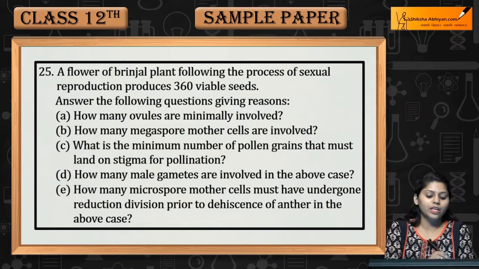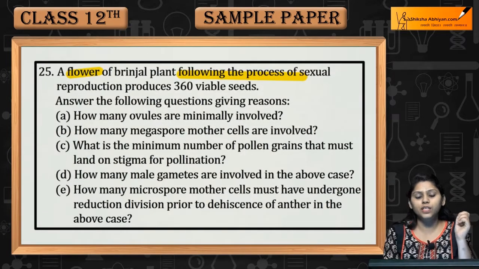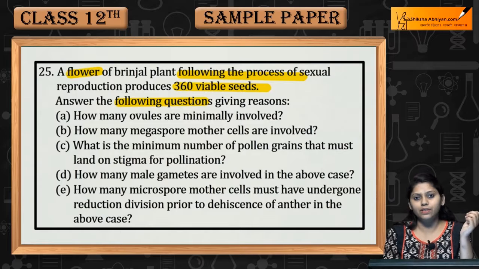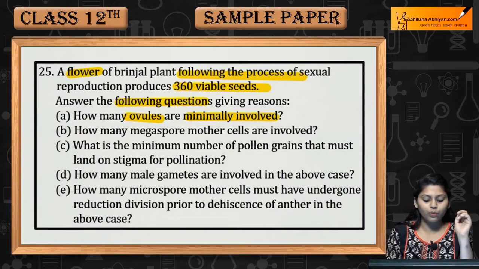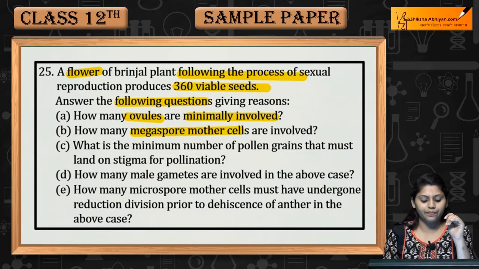Question number 25. A flower of brinjal plant following the process of sexual reproduction produces 360 viable seeds. Answer the following questions giving reasons. How many ovules are minimally involved? How many megaspore mother cells are involved?